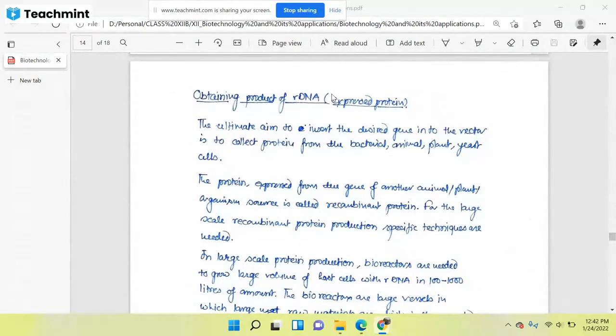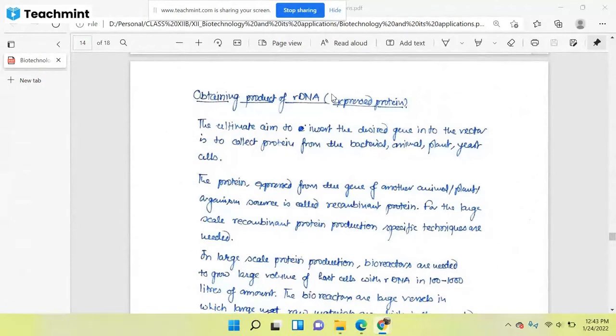But after some time, if you lyse the bacteria, then we will get the protein. But that protein will be a mixture of the recombinant product as well as the product of the genome also. Means most of the proteins which we have collected by lysing the transformed bacteria will belong to that particular bacteria only, and only one gene which we have inserted will produce a specific protein.